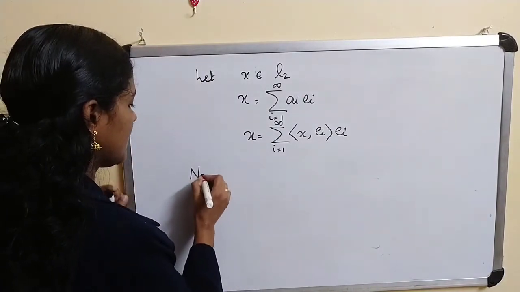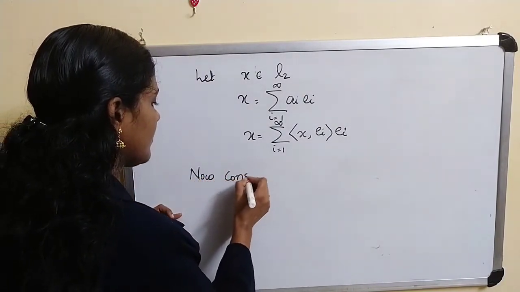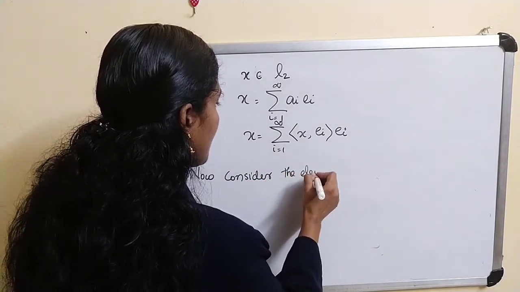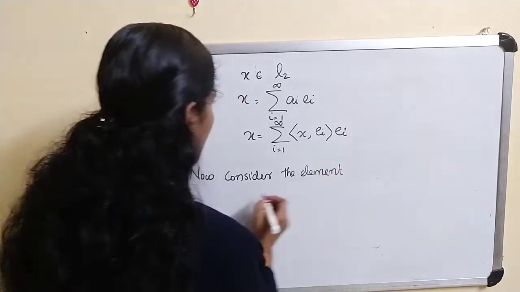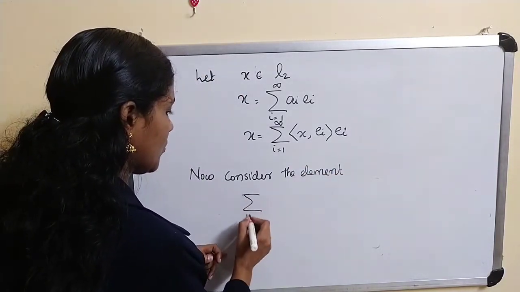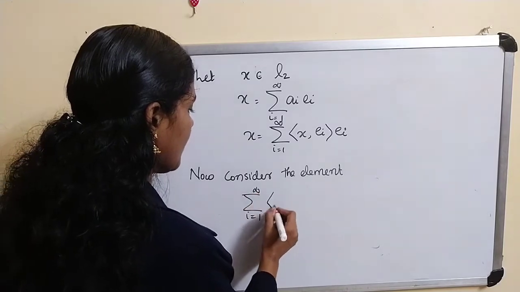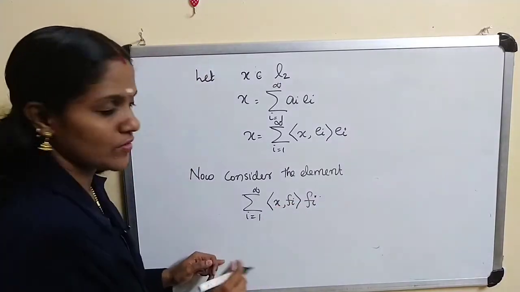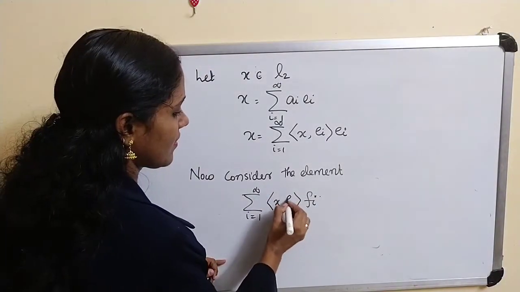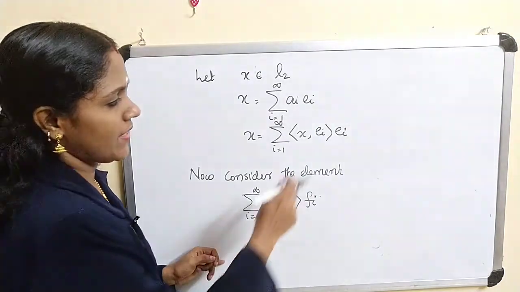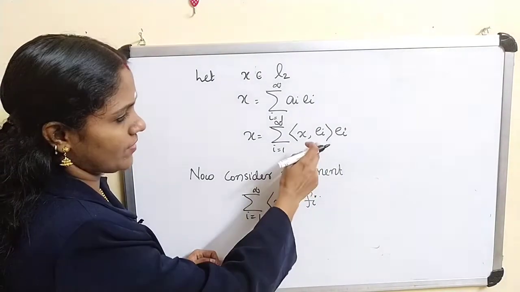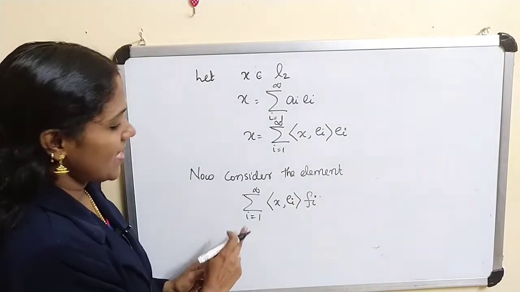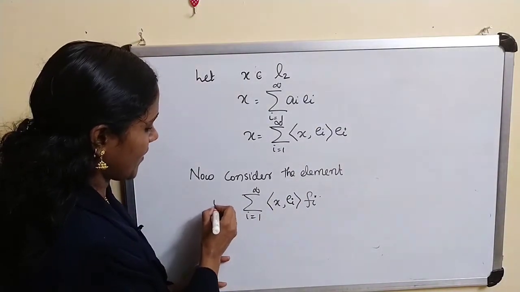Now consider the element sigma i equal to 1 to infinity inner product of x, e_i, f_i. Consider this element, you will get the inner product x, e_i from this series, and consider this. Now suppose this is some y.